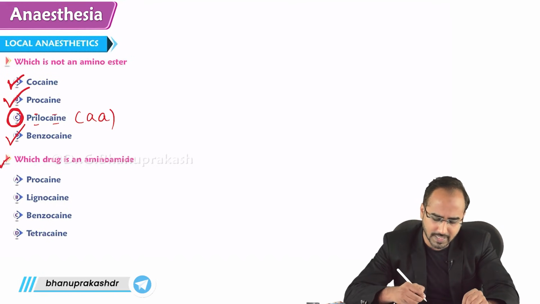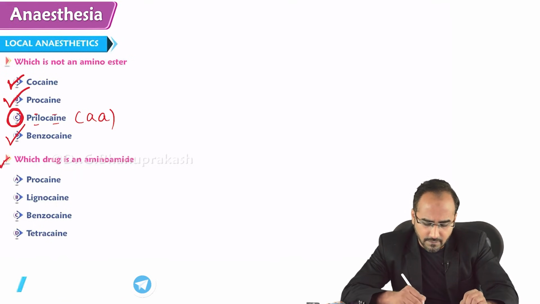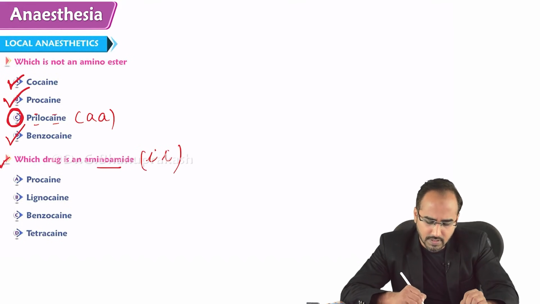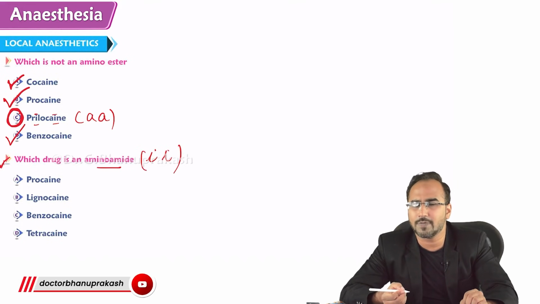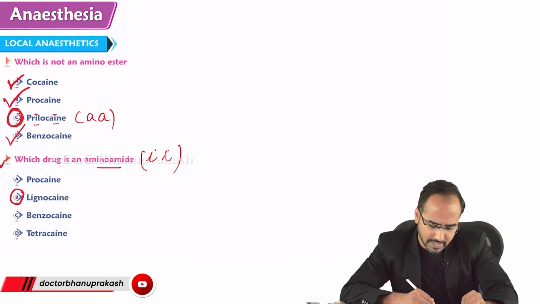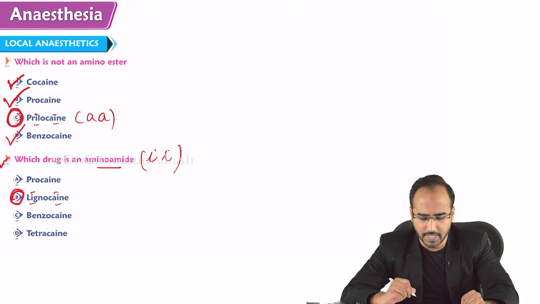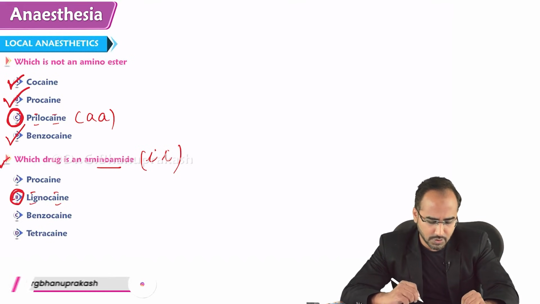He's asking which drug is an amino amide, or basically he is asking you in simple language, which drug is having two I's? Amino amide has two I's, no? So the amino amide drugs will have two I's. So what's the answer? Procaine, Lidocaine, benzocaine, tetracaine. Answer is very simple. Which is an amino amide, guys? Lidocaine. Why? Because Lidocaine is having two I's.